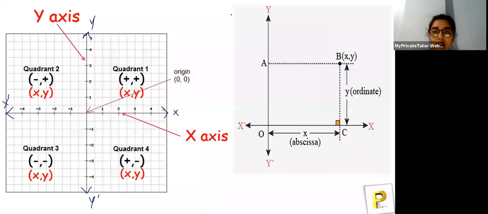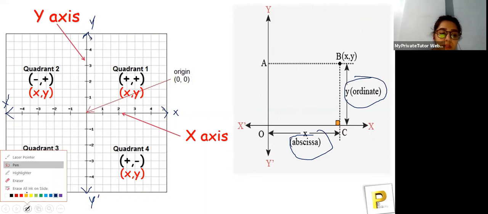I've already told you, those are the points at which the point will be present on the plane. Okay, and then we have the fourth quadrant. You can see that the x axis is positive on the side and the y is negative, so the fourth quadrant has x coordinates as positive and y coordinates as negative. This is just the example for x and y. So that's it for the slide.